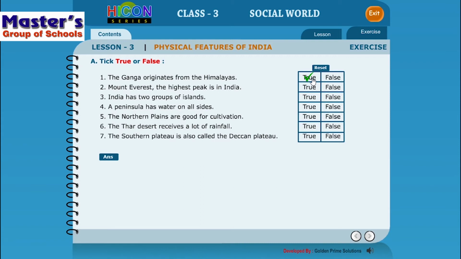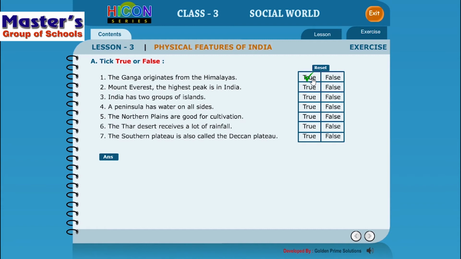Mount Everest, which is the highest peak in the world, is in Himalayas, but that is not in India. It is in Nepal, isn't it? It's close to India, but not exactly in India. That lies in Nepal, right?